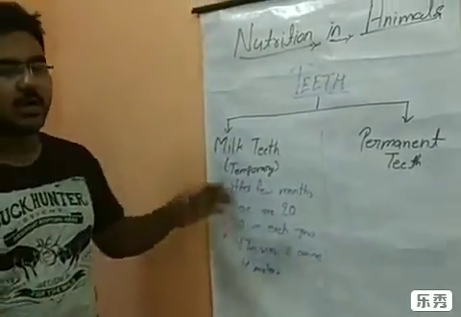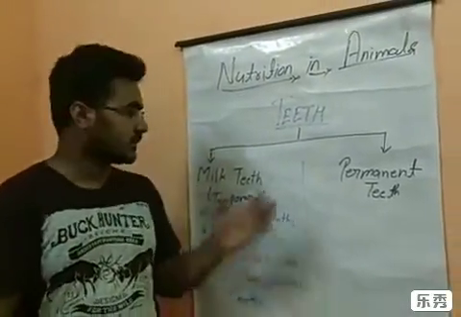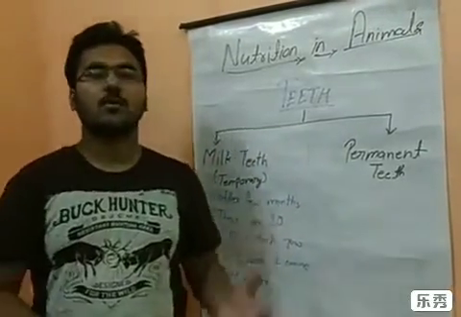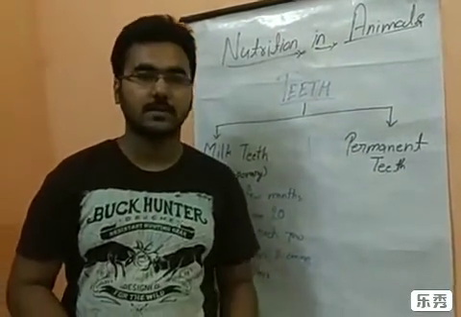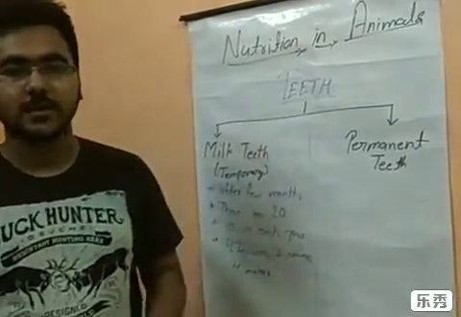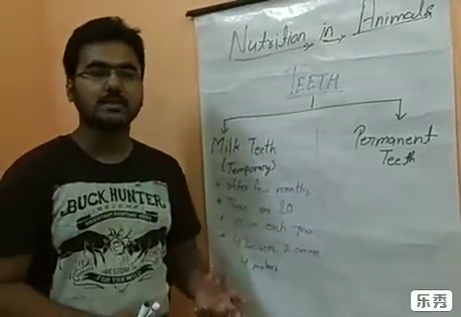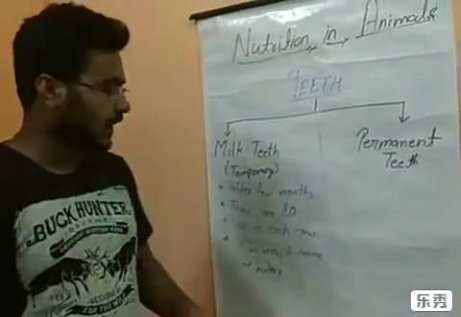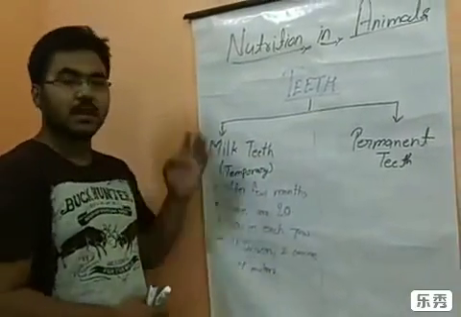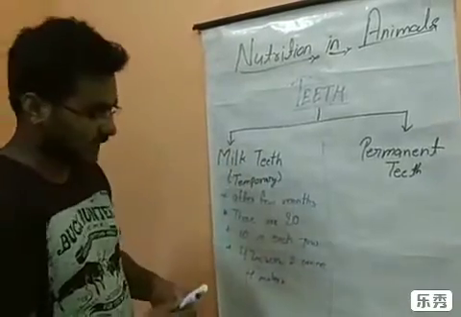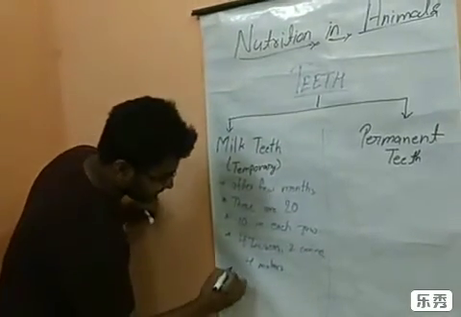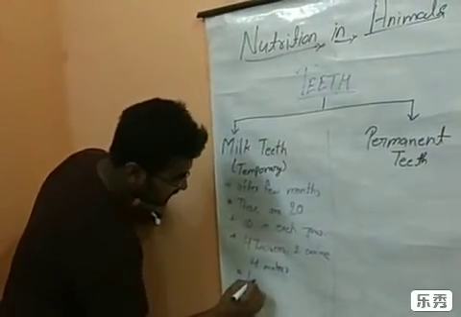In every child, the milk teeth come a few months after birth, and these are 20 in number: 4 incisors, 2 canines and 4 molars in each jaw. The lifespan of these teeth is 5 years.